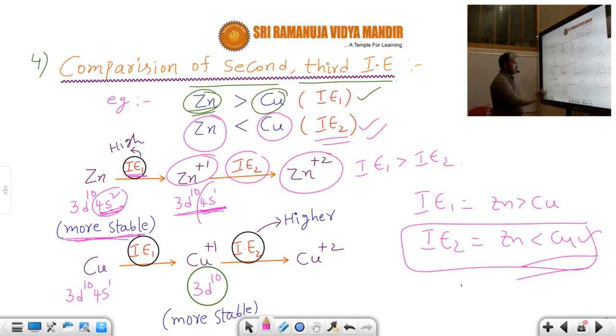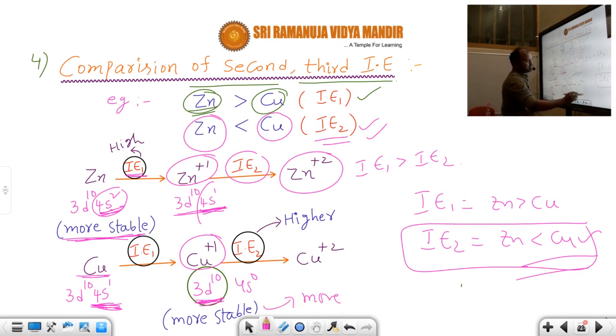Have you looked at here? In the case of copper, IE1, if you take that one, this is 4s1. This is 4s0. So 4s1 is a half filled structure. From this, removing an electron is easy. What will happen? 3d10 will be formed. After that, a univalent cation is formed, in which the d subshell is completely filled. When the d subshell is completely filled, it is more stable. When it is more stable, it has more ionization energy.